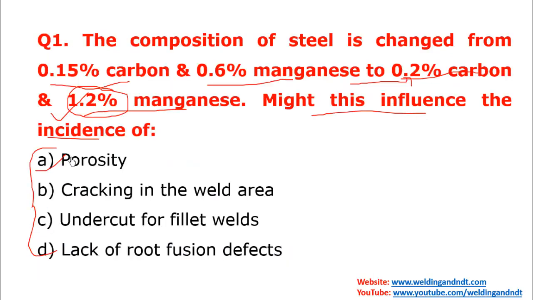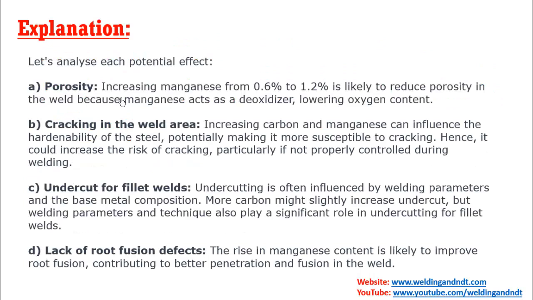First, our option was porosity. What will happen to porosity if we increase the carbon and manganese percentage? Friends, manganese acts as a deoxidizer by lowering the oxygen content. If there is low oxygen, then chances of getting porosity will be less. Hence, porosity will be reduced if we increase the percentage of manganese, it will not be increased. Hence this will not be the correct answer.